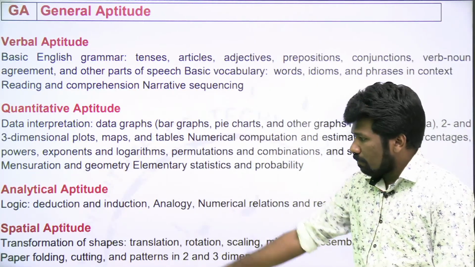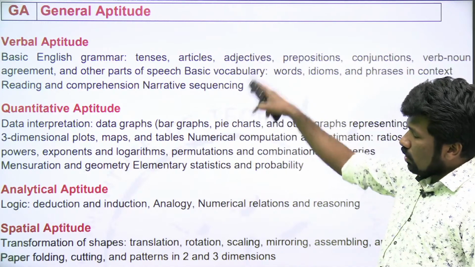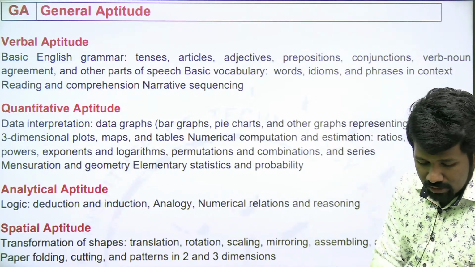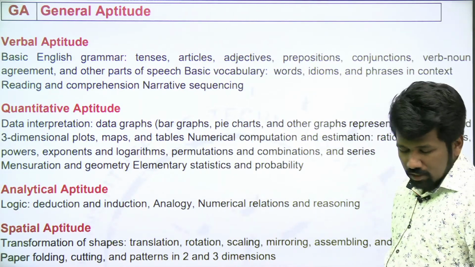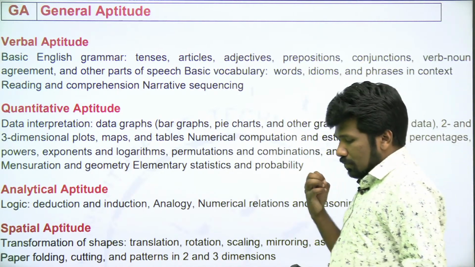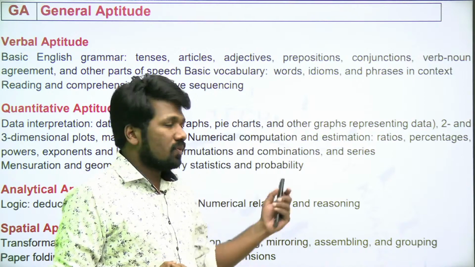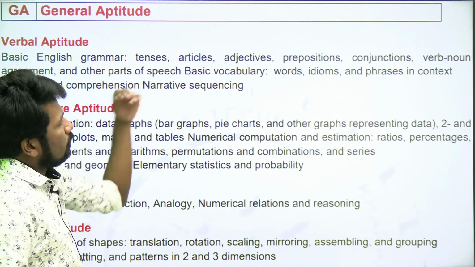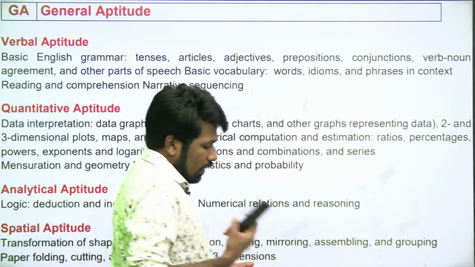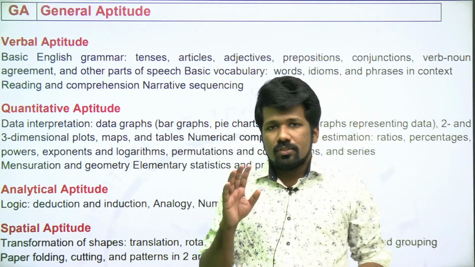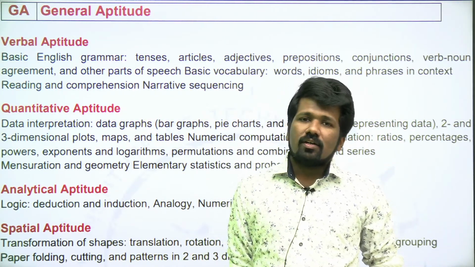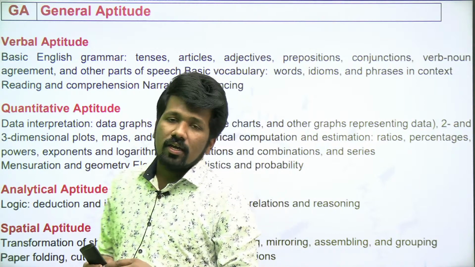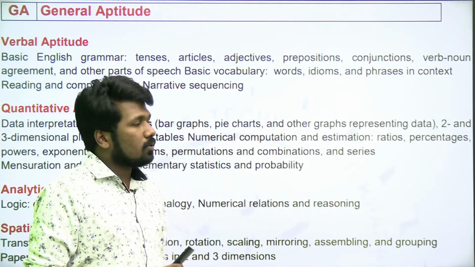Okay, so today's topic is spatial aptitude. All other most important topics we have discussed. As I told, due to health issues we had to restrict this course to a shorter time period. Due to that, the most important, mark-consuming chapters we have all covered. So now the pending topics are spatial aptitude and verbal aptitude. As I told, the vocabulary and grammar section questions are remaining. That I will try to discuss Monday or Tuesday, for those people who are preparing for the 12th and 13th GATE exam. Before that, I will try to cover that topic also.